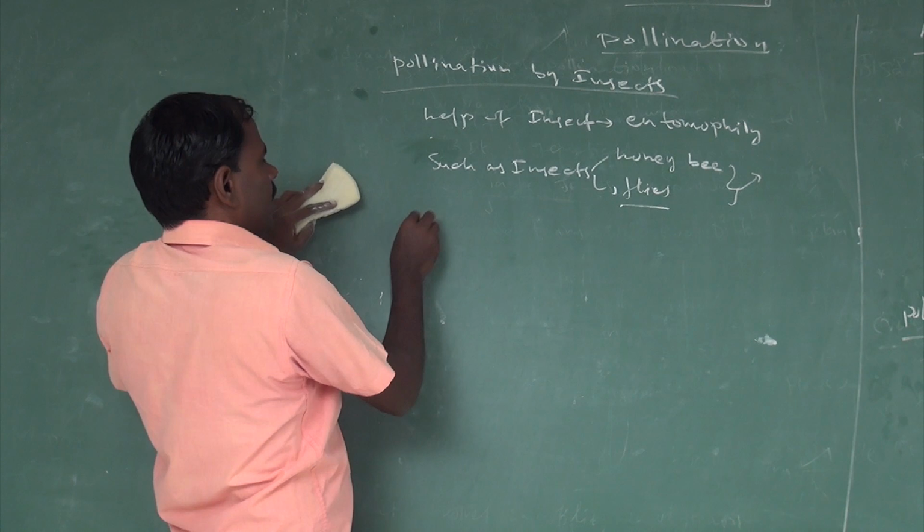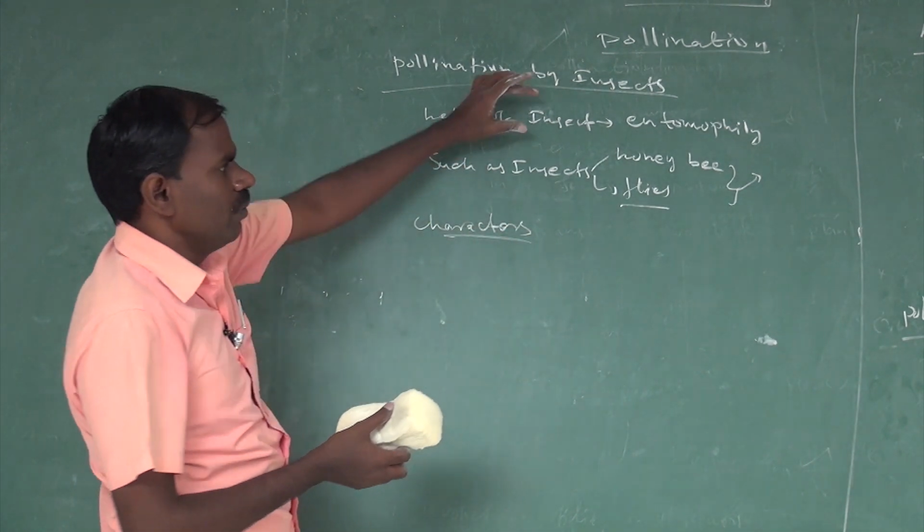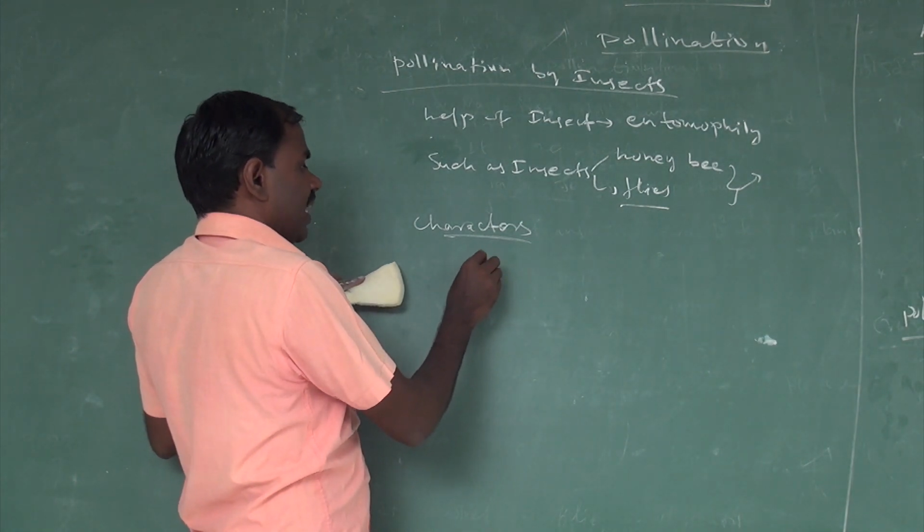What are the characters involved in the entomophily process? The first one is flowers are brightly colored.